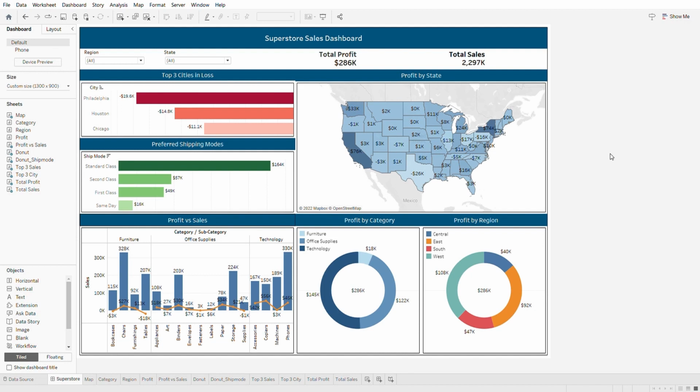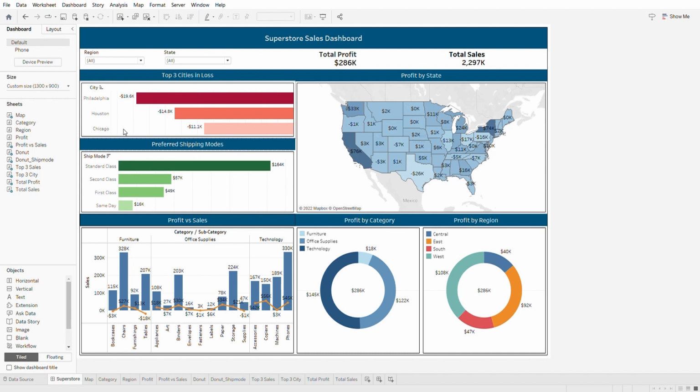Based on the analysis of the dataset, we can see that the company makes a total sales of $2,297,000 and a total profit of $286,000. The first graph here shows the top 3 cities that should be targeted the most for improvement as they contribute towards the highest losses for the business. The city of Philadelphia gives us the least profit of minus $19,600, followed by Houston and Chicago.